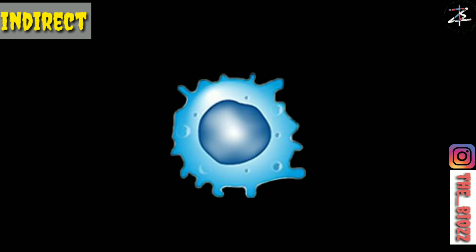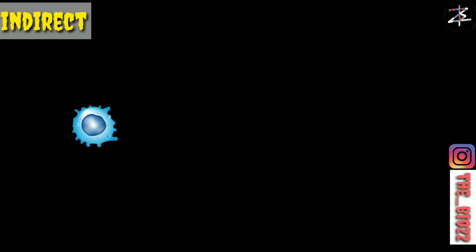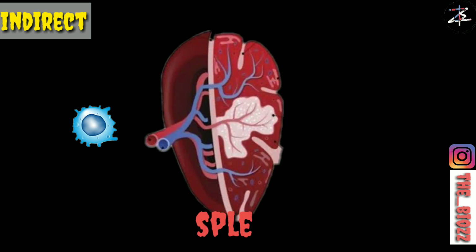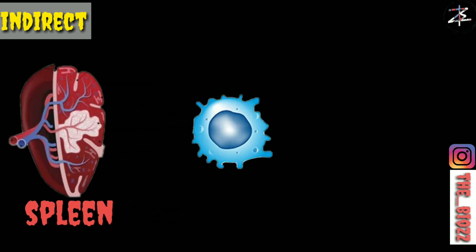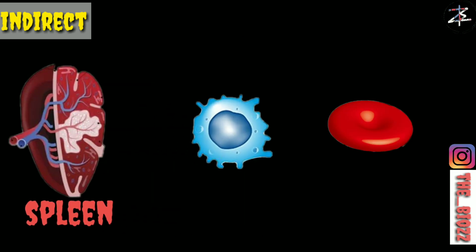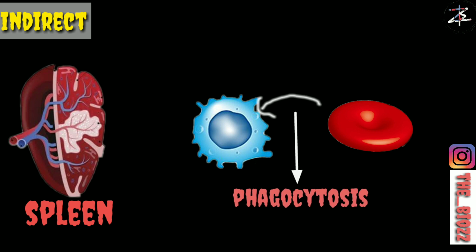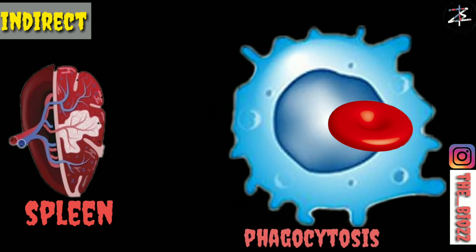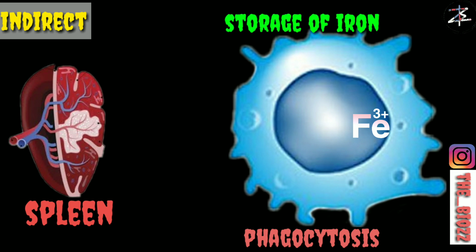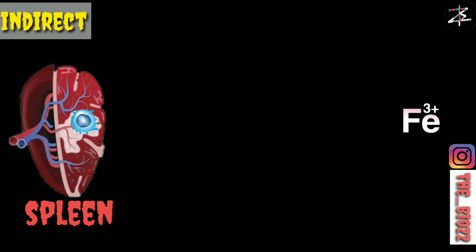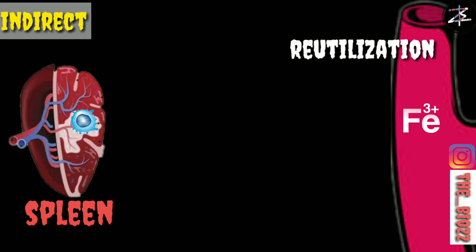The indirect storage of iron is in your macrophage. As we know, RBC destruction takes place in the reticuloendothelial system of your spleen. So the spleen is called the graveyard of your RBCs. The macrophage destroys your RBC by a process called phagocytosis. As your macrophages engulf your RBCs, the hemoglobin is released into your macrophages, and as we know that hemoglobin has iron, ultimately the iron is present in your macrophages and storage is also going on, and this storage can be converted into reutilization as your body needs.